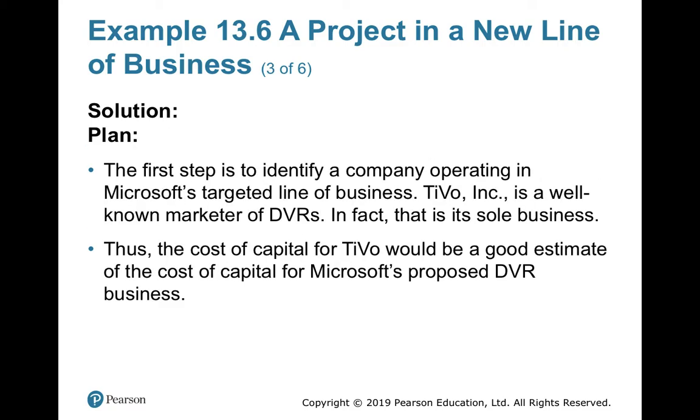The first and foremost step will be to identify a company operating in Microsoft's target business. The target line of business for Microsoft is DVR. So it found TiVo Incorporation, a well-known marketer of DVRs. In fact, TiVo's sole business is selling DVRs. So you found a competitor.